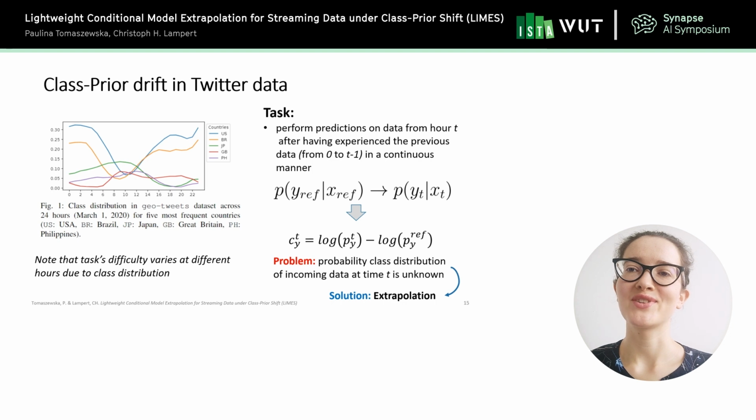But first of all, at time T. In this case, our bias correction term looks like this. We have the difference of the logarithm of the class distribution at time T minus the logarithm of the class distribution of the reference one. And here comes the problem, because we don't know the true class distribution at time T. We get only a few samples from T, but this is not sufficient to estimate the class distribution of the whole set of records that are going to come within the hour T. This is why we need to apply an additional step called extrapolation.